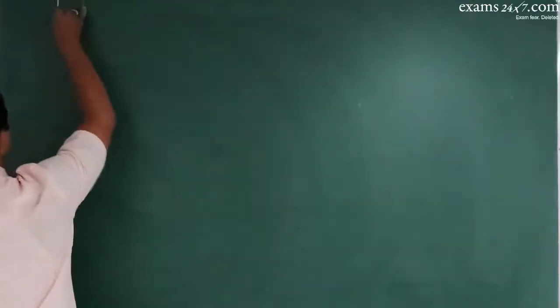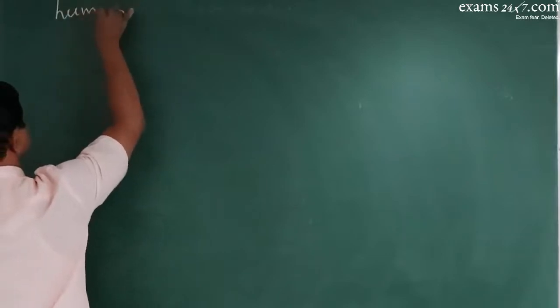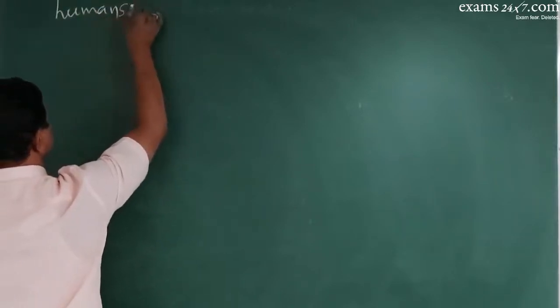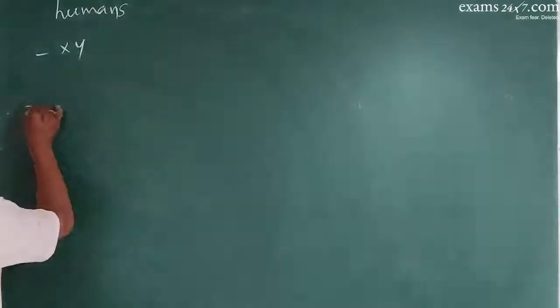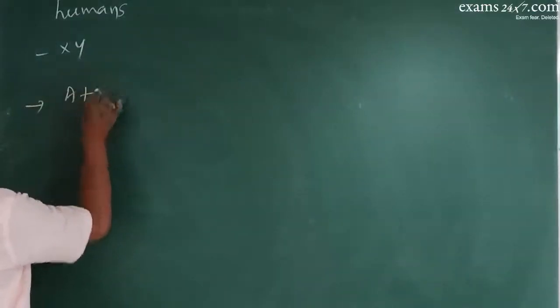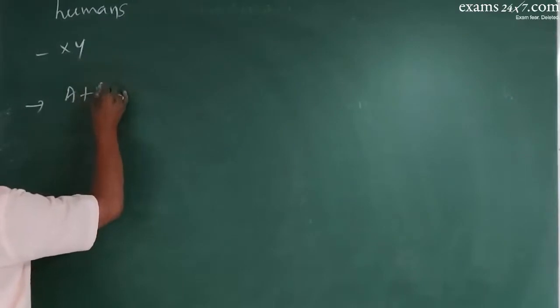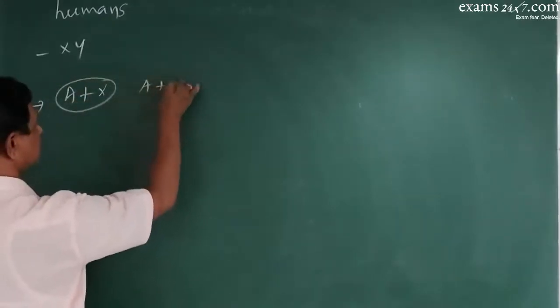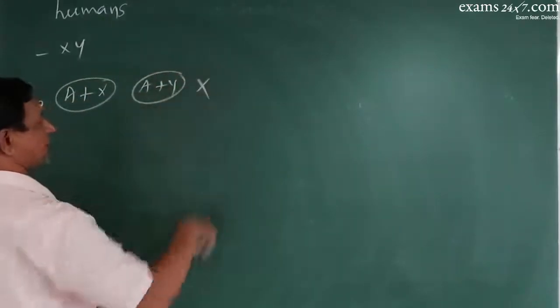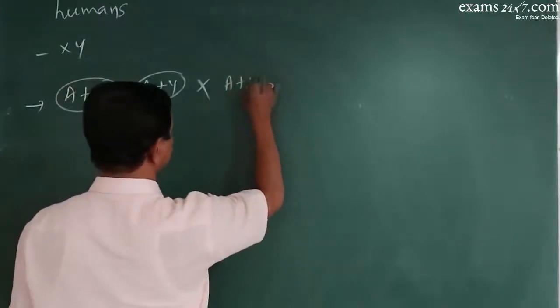For example, in the case of humans, it is the X and Y type of sex determination. Why? Because, see here, the male will have two types of sperms, A plus X, A plus Y. This is in case of males, A plus X in case of females.